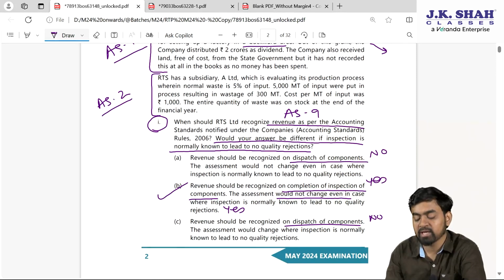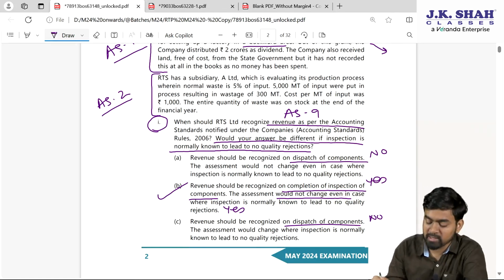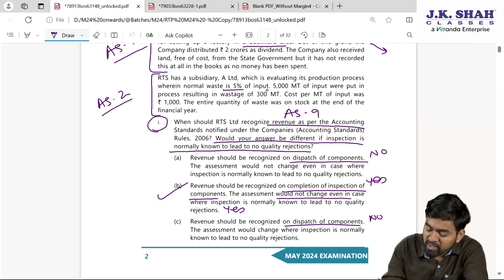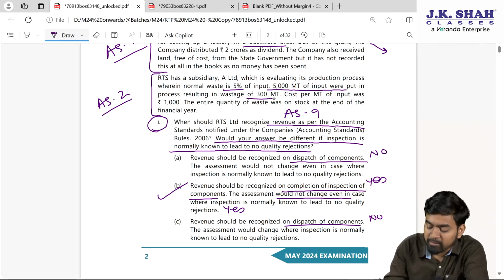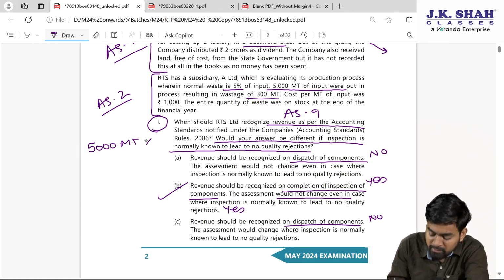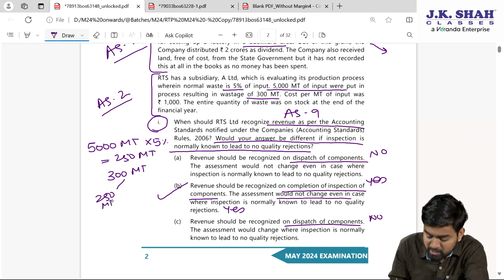RT has a subsidiary A Limited, which is evaluating its production process wherein normal waste is 5%. 5000 MT of input were put in process resulting in wastage of 300 MT. Now try and understand. 5000 MT, normal wastage is 5%, which comes to 250 metric ton, but my total loss is 300 metric ton. Out of this 250 metric ton is my normal loss, and my dear students, 50 metric ton is my abnormal loss. Clear?